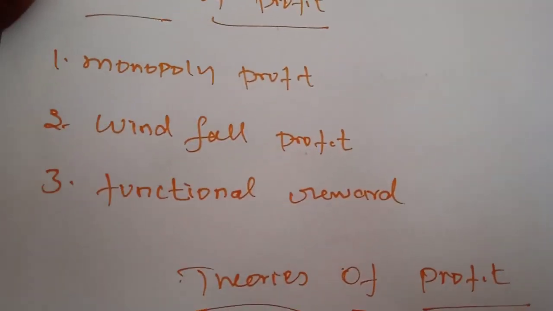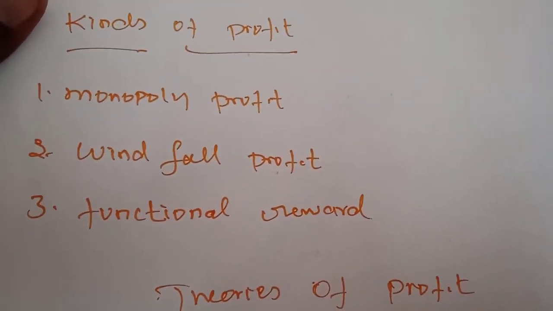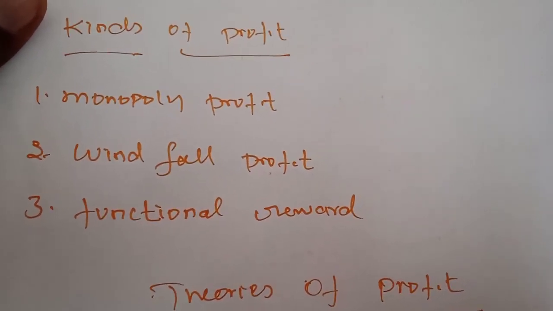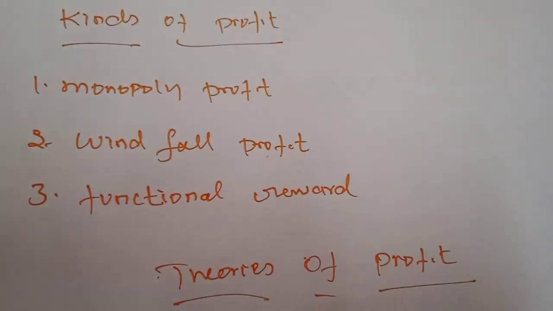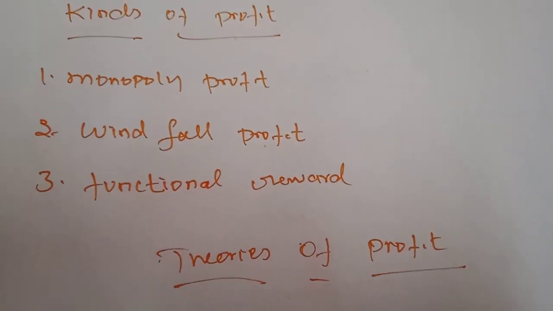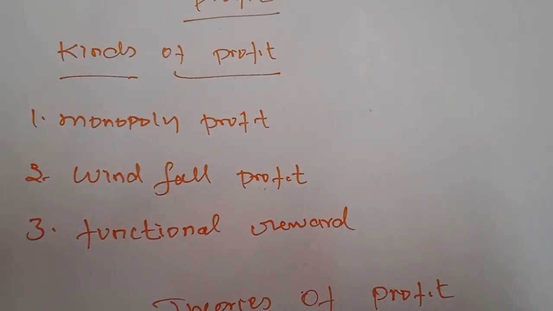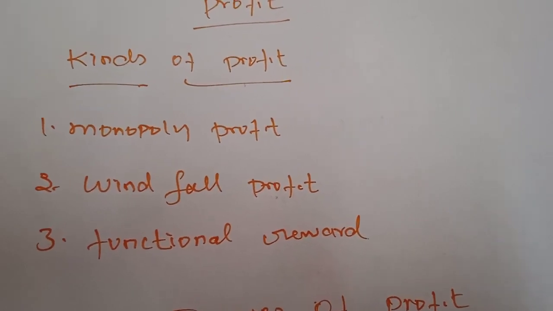Next, windfall profit. Sometimes profit arises due to changes in the price level. This profit is due to unforeseen factors. Suddenly, on the basis of high demand, the price automatically increases without any effort by the producers or the entrepreneur.